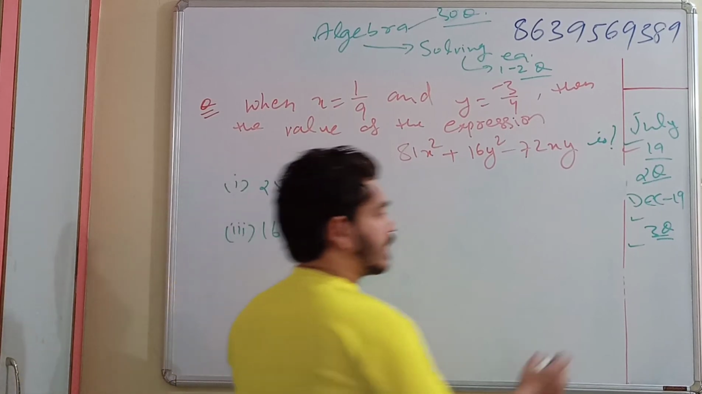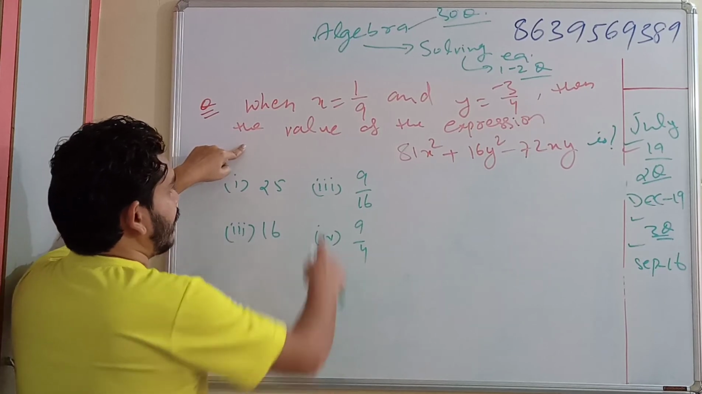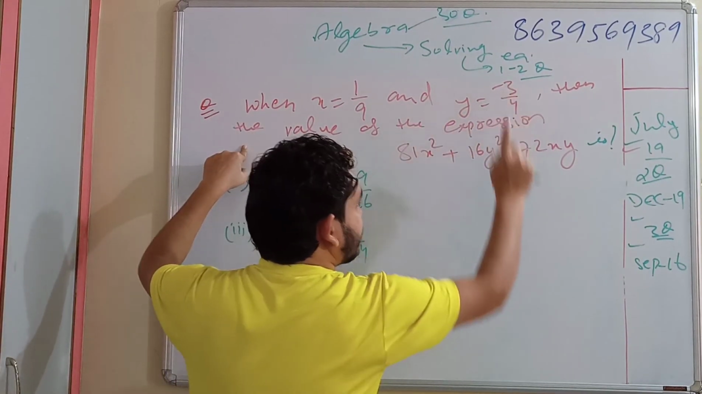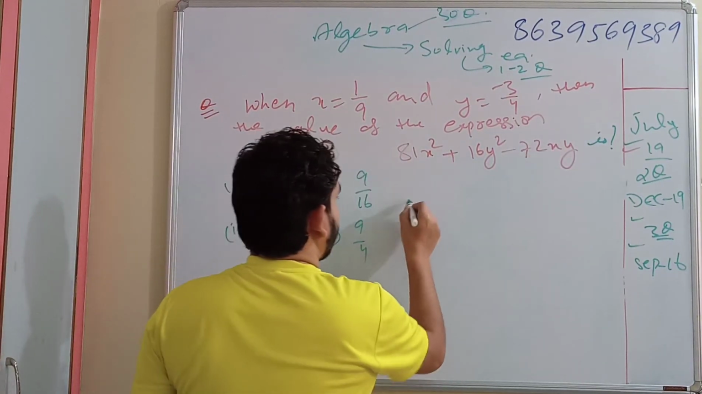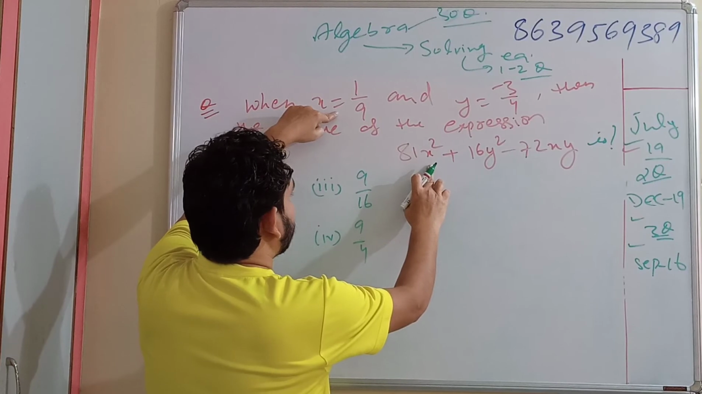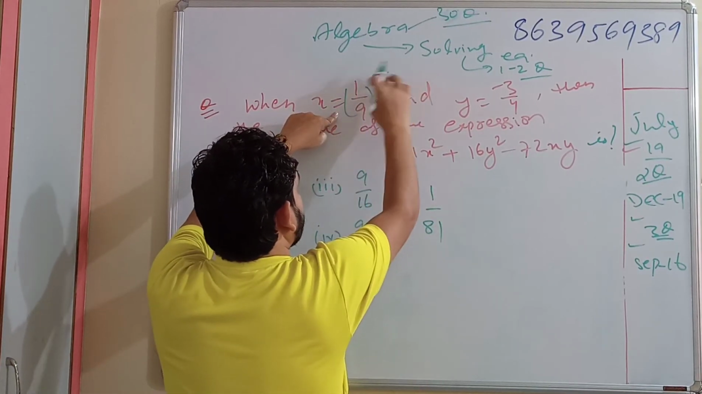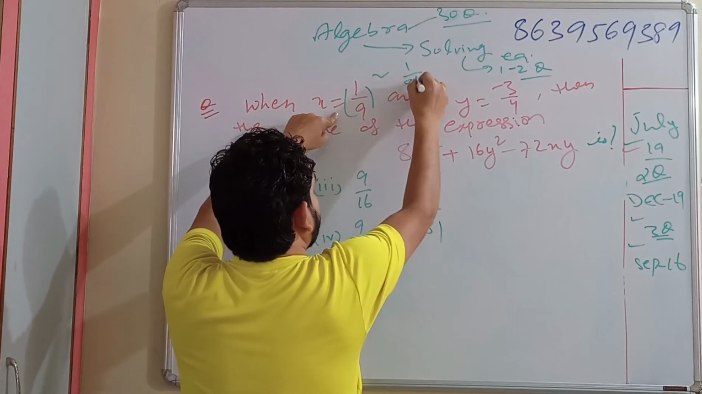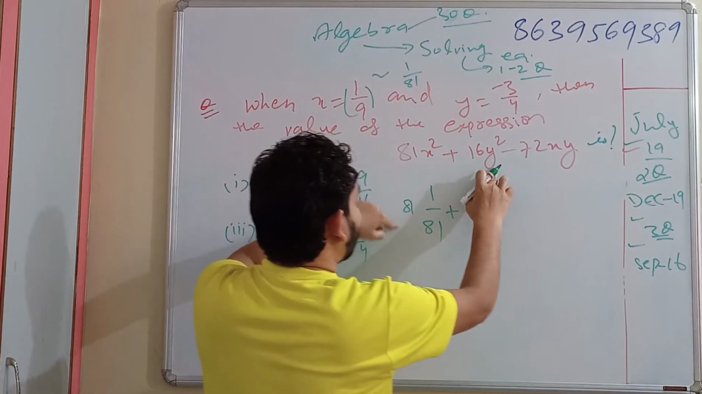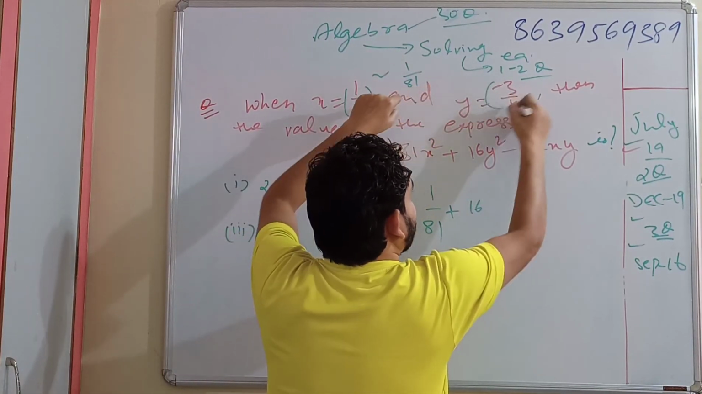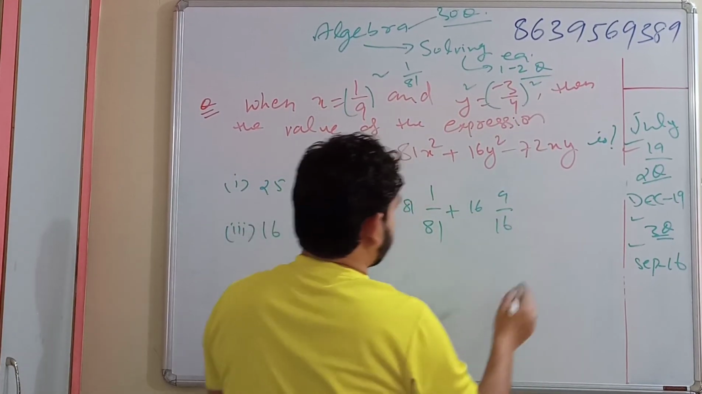So this is one question which had come in September 16. Let's say when x is equal to 1 by 9 and y is equal to minus 3 by 4, then the value of this expression is, so this is 81x square. X is 1 by 9. X square will be 1 by 81, that is whole square, 1 square will be 1, 9 square will be 81. So that's how 1 by 81. Plus 16 into y square. Y is minus 3 by 4. Y square would be minus 3 by 4 whole square, that would be 9 by 16.